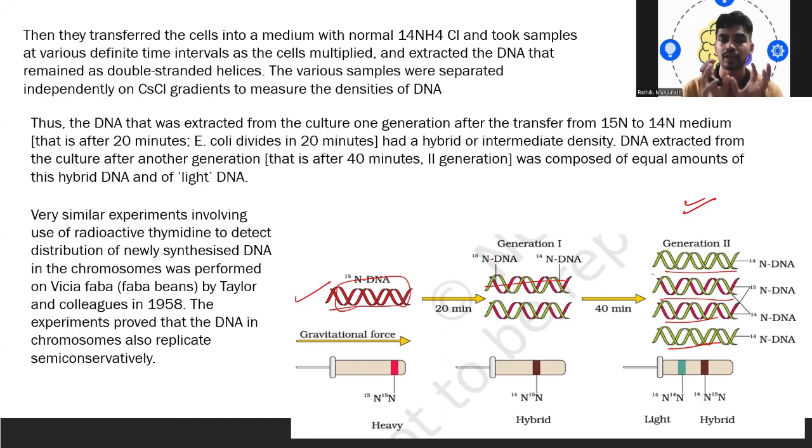A very similar experiment using radioactive thymidine to detect newly synthesized DNA in the chromosome was performed on Vicia faba, a kind of bean, by Taylor and his colleagues in 1958. The experiment proved that the DNA in chromosomes also replicates semi-conservatively. That is, half of the DNA is retained and the other half is newly synthesized. That is what they are trying to say in this experiment.